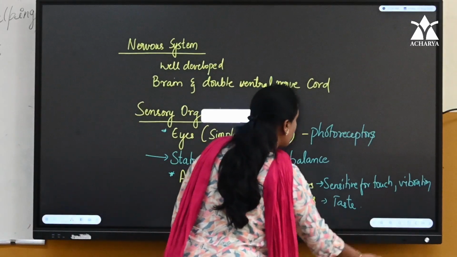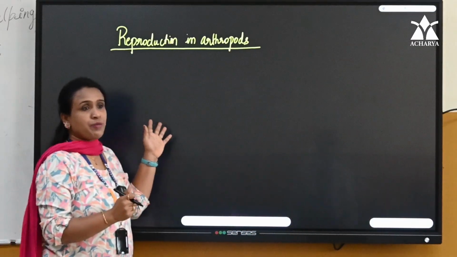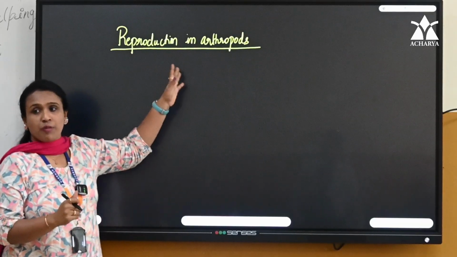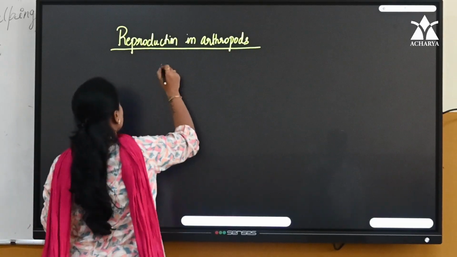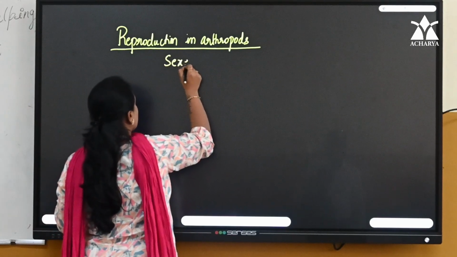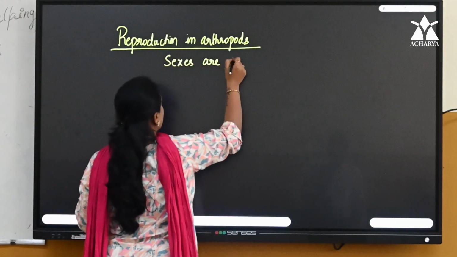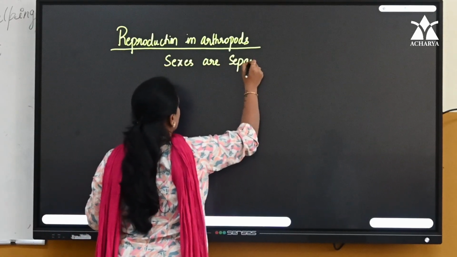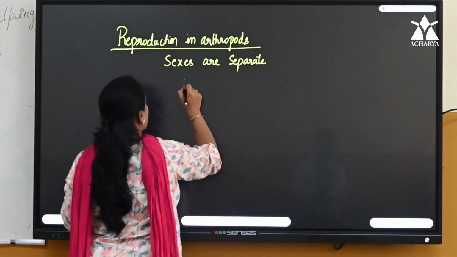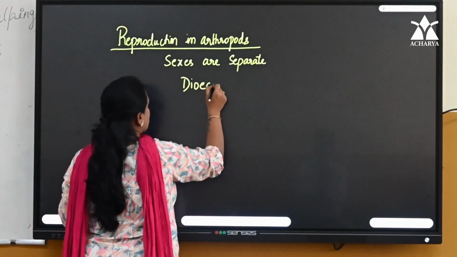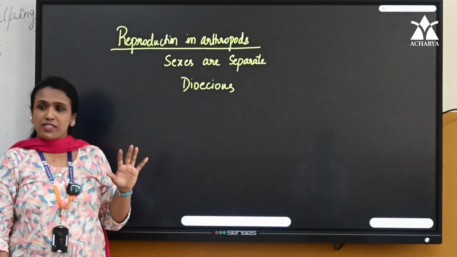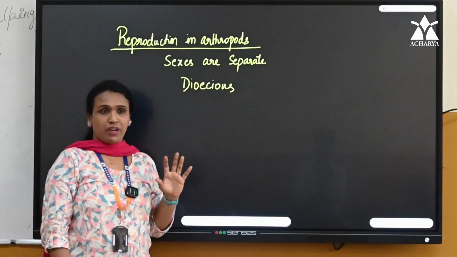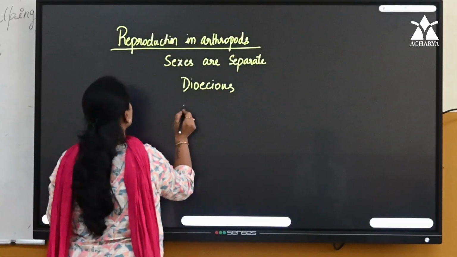Next, coming with the reproduction. So the last part of this phylum is reproduction in arthropods. Here sexes are separate, meaning they are dioecious, right? So males are separate, females are separate.